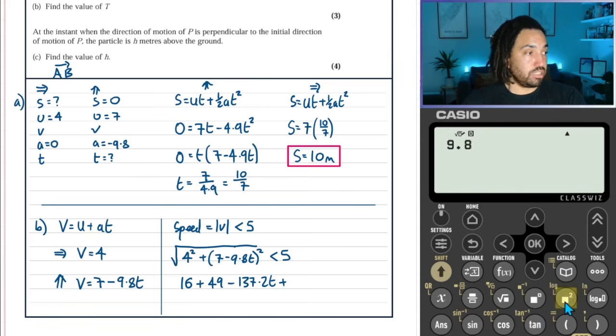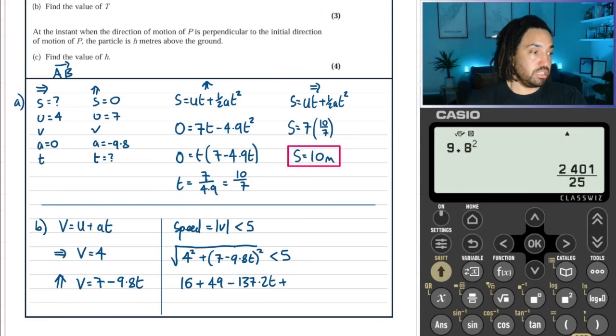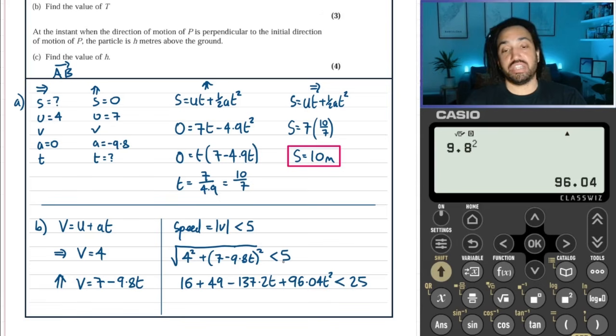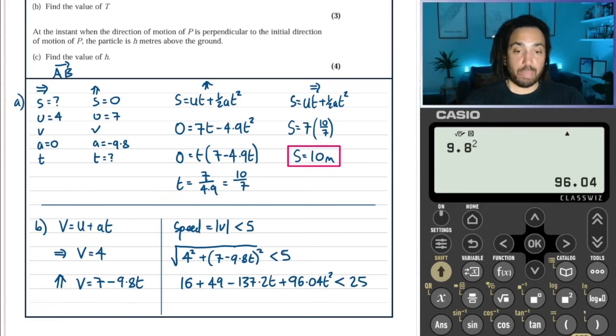So 9.8 times 9.8 gives us this. Okay, and that will be t squared, and that needs to be less than, and I've squared both sides to get rid of the square root, so that is 25.